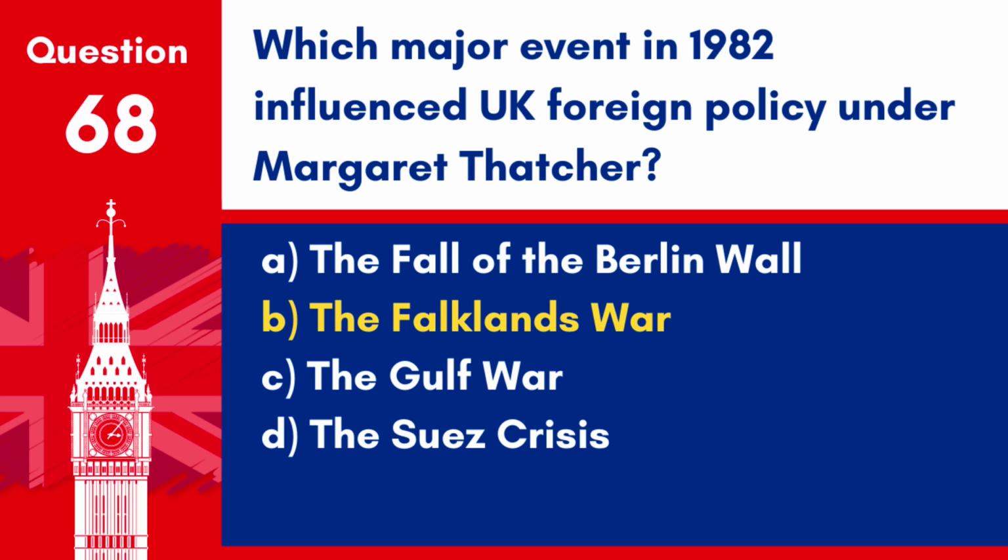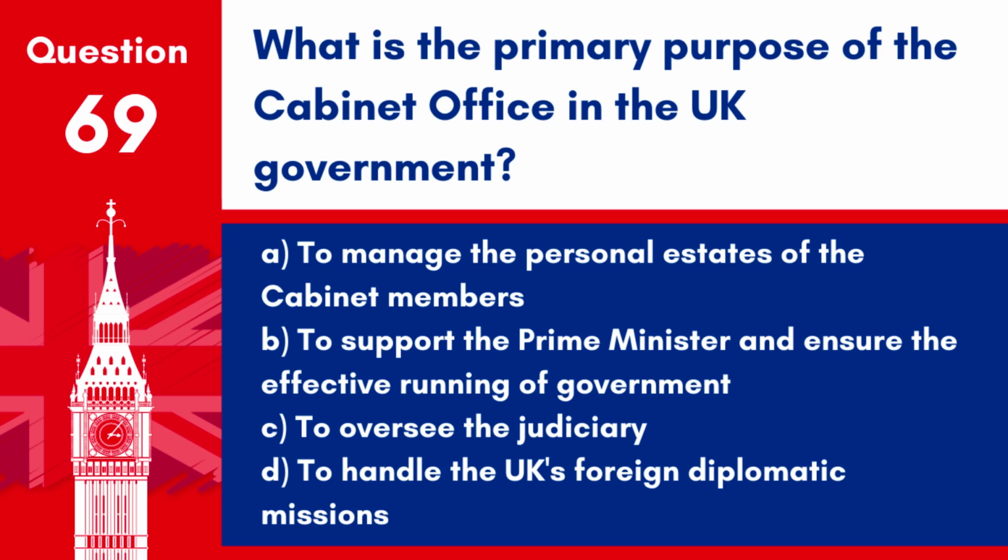Answer: B. The Falklands War. The Falklands War of 1982 was a significant event that influenced UK foreign policy under Prime Minister Margaret Thatcher, reinforcing her image as a decisive leader. Question 69. What is the primary purpose of the Cabinet Office in the UK government?